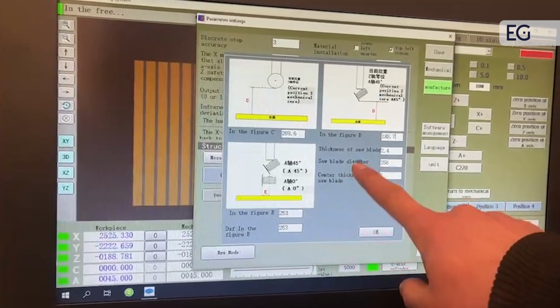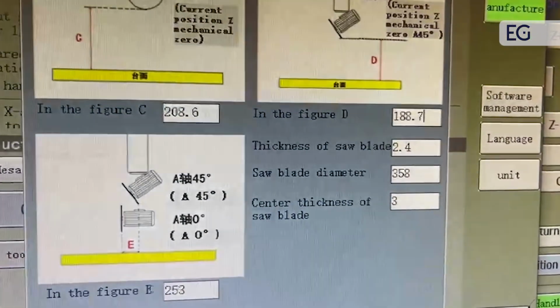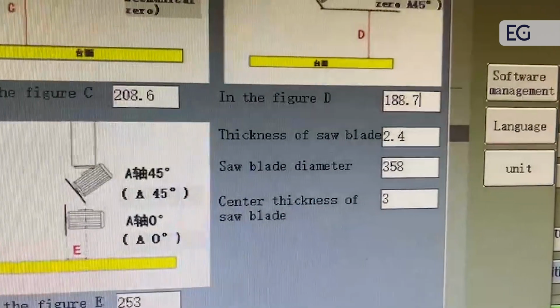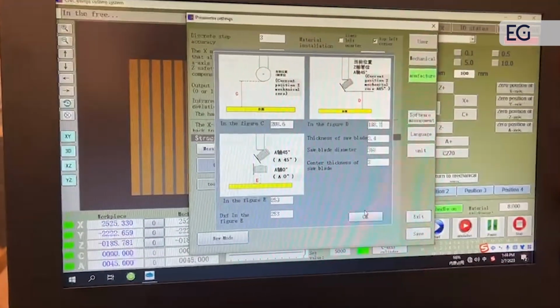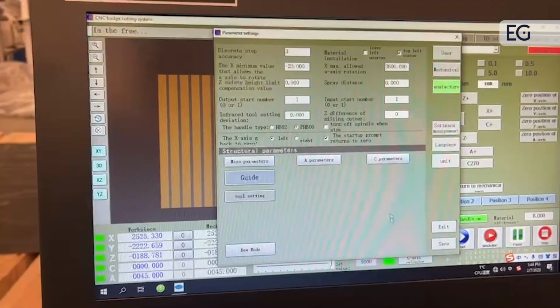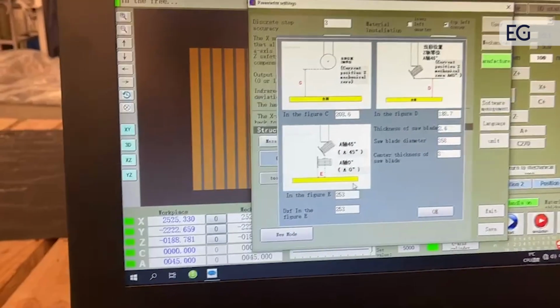You will fill this date according to your saw date. Press OK. Now we test the 3rd date. This one.